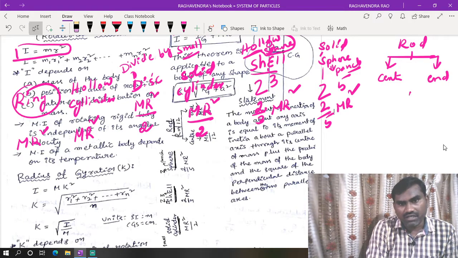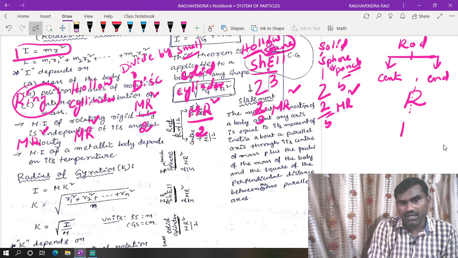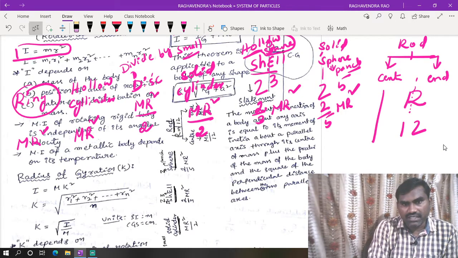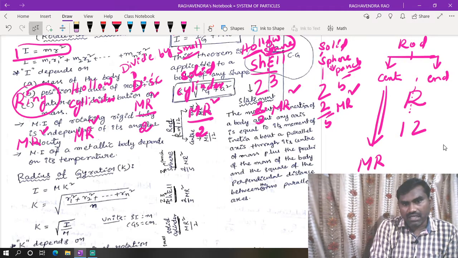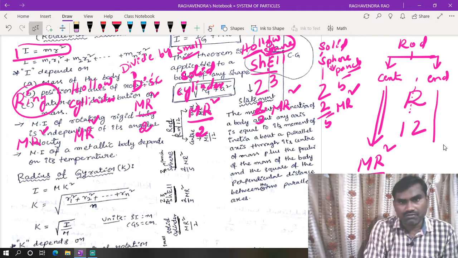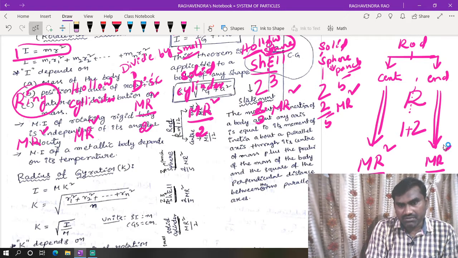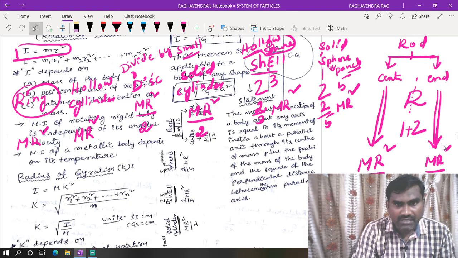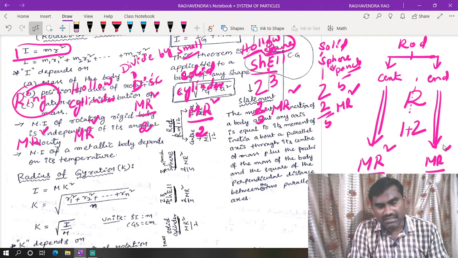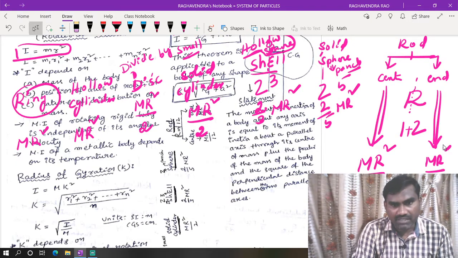Now for rod, for knowing rod, we can write R. R is cut into 2 parts. Then you get this is 1, this is 2. Like this, in the case of center, we can write mr square by 1, 2. For end, we need to take mr square by 1 plus 2, that is 3. So center means the moment of inertia of a rod about an axis passing through the center and perpendicular to the rod, that is mr square by 12.